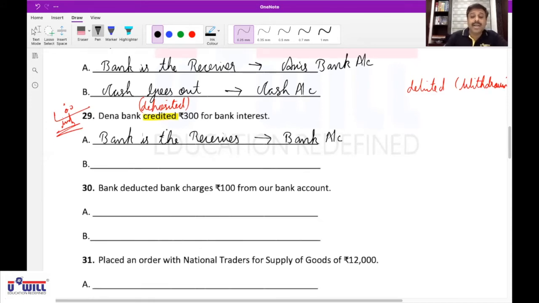Yes, sir. Now, second question, second effect. What is the first question we ask ourselves? What goes out? Does anything go out from the business? No. Which income? Interest. Interest is an income for us? Yes, sir. So interest is an income, and it affects bank interest account or simply interest account.